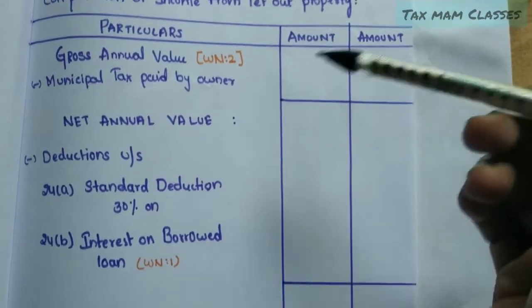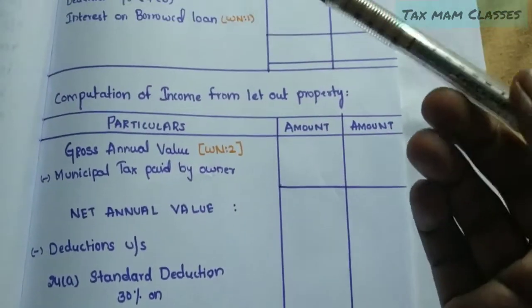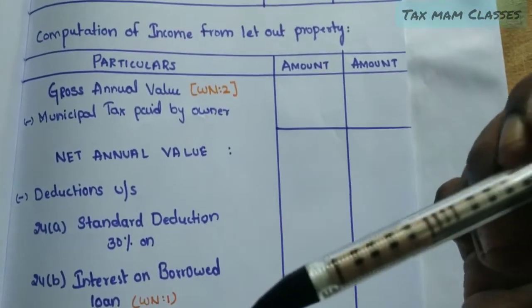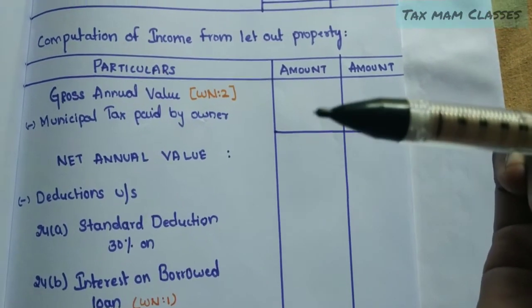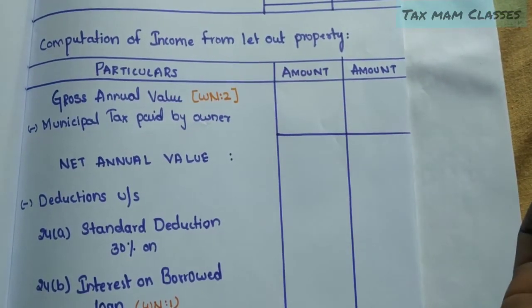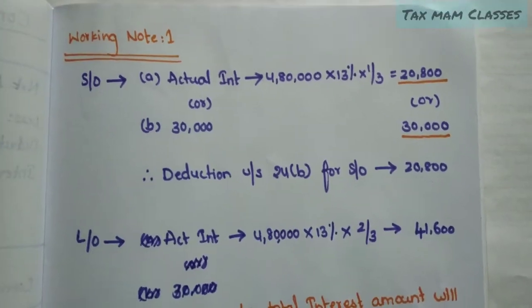So we have to compute two working notes. Working note 1 talks about interest on borrowed loan of self-occupied as well as the let out property, and working note 2 talks about the gross annual value. So let's see the working notes.